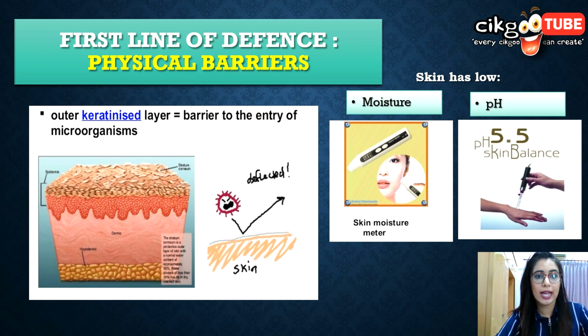Now let's look at the first line of defense. The first line in physical barriers is mainly our skin. The main function of skin is to protect the body, correct or not? So it protects from pathogens. The skin epidermis forms a structure that cannot be penetrated by microorganisms. They have an outer keratinized layer which functions as a barrier. Our skin also has low moisture and low pH, pH 5.5, which balances the skin and prevents entry of microorganisms.